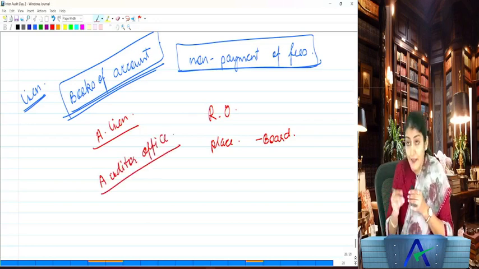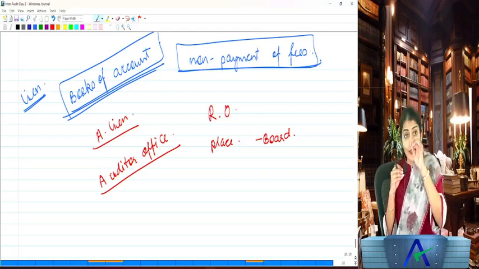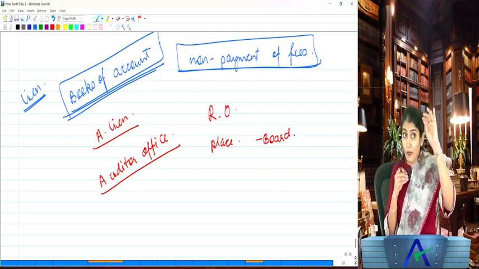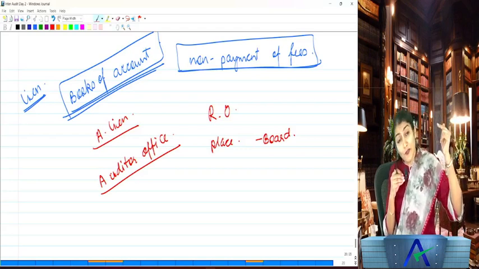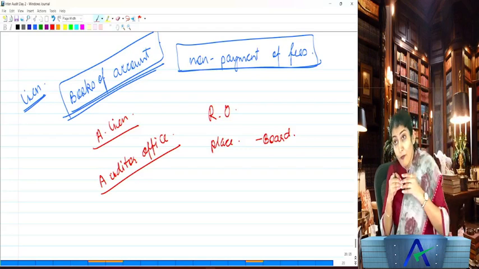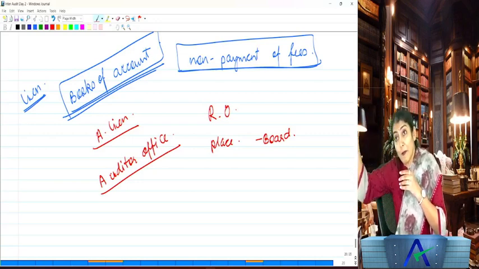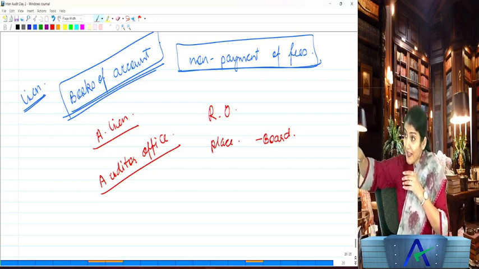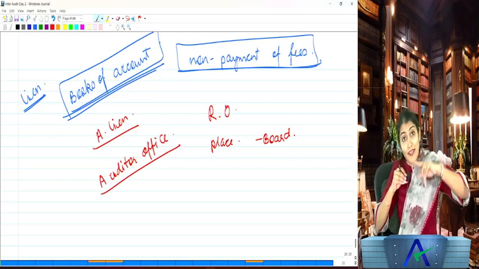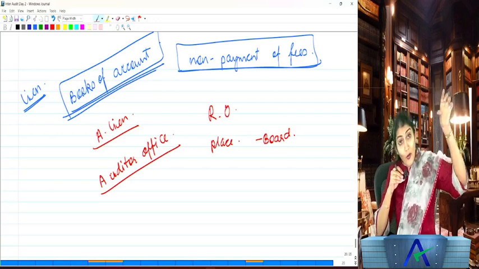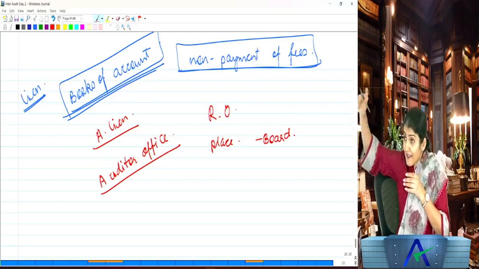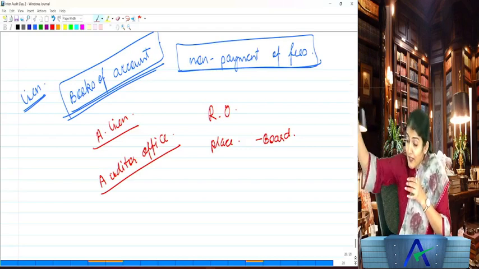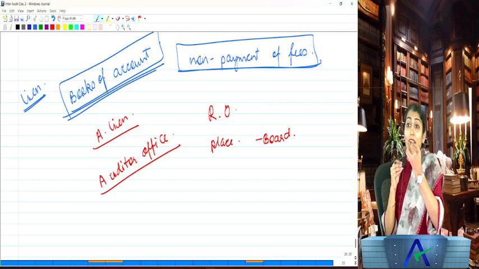If the auditor is going to exercise the audit lien, that means he is going to take the books of account of the company to the auditor office. So first, the board of directors needs to pass a board resolution. Then the books of the company will be maintained at the auditor office. The auditor office address is to be intimated to the ROC within 7 days of passing the board resolution, and then the auditor can exercise the lien.